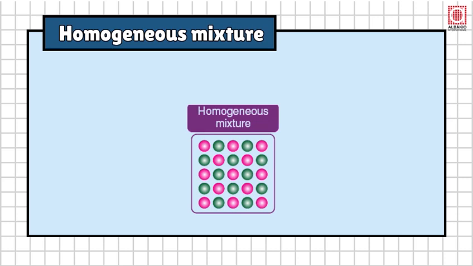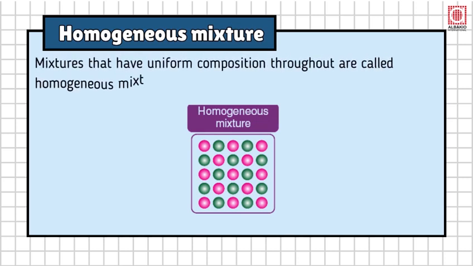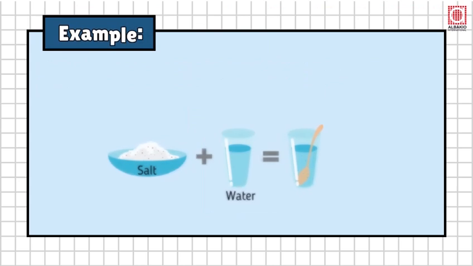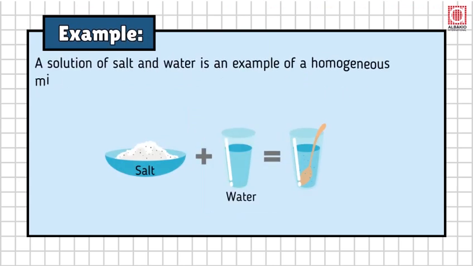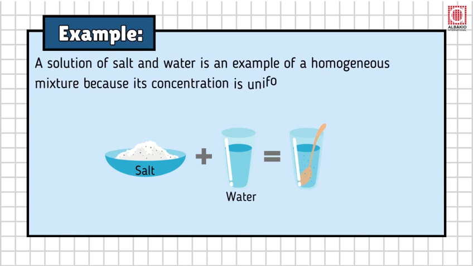Homogeneous mixture. Mixtures that have uniform composition throughout are called homogeneous mixtures. They are also called solutions. Example. A solution of salt and water is an example of a homogeneous mixture because its concentration is uniform throughout.